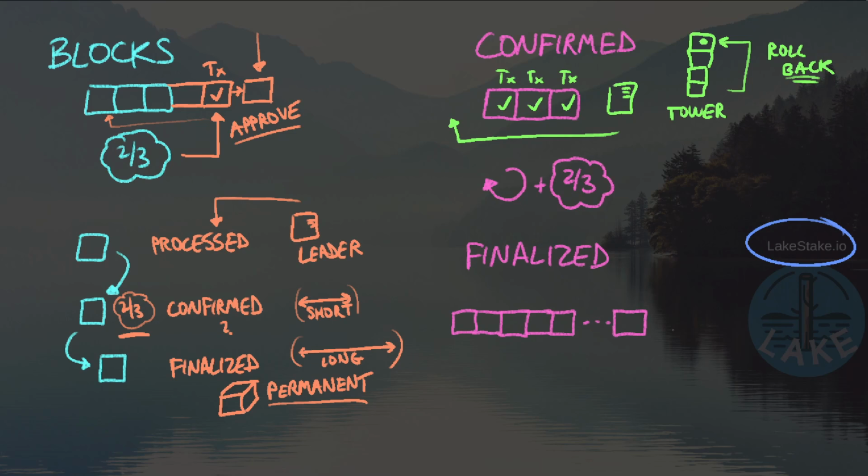Now, normally a validator is going to roll back because it accidentally forked. It created all of these blocks by mistake, meaning that maybe we based it on a bad block, we voted on a block, it wasn't actually approved, and so we had to perform this rollback because the rest of the network went a totally different direction off of that base block back in time. But this concept of rollback can be used by the leader to say, hey, we're going to roll back in time and we're going to build a block off of a previous block that was long ago confirmed.